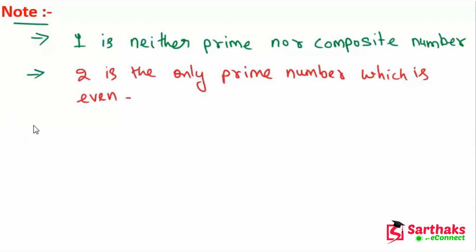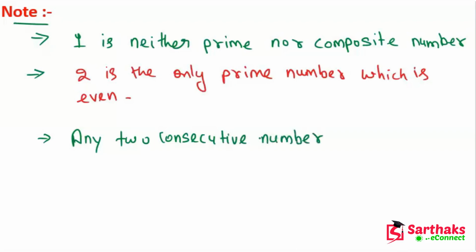And third, we can say that any two consecutive numbers will always be co-prime. Okay, so now let's move on.